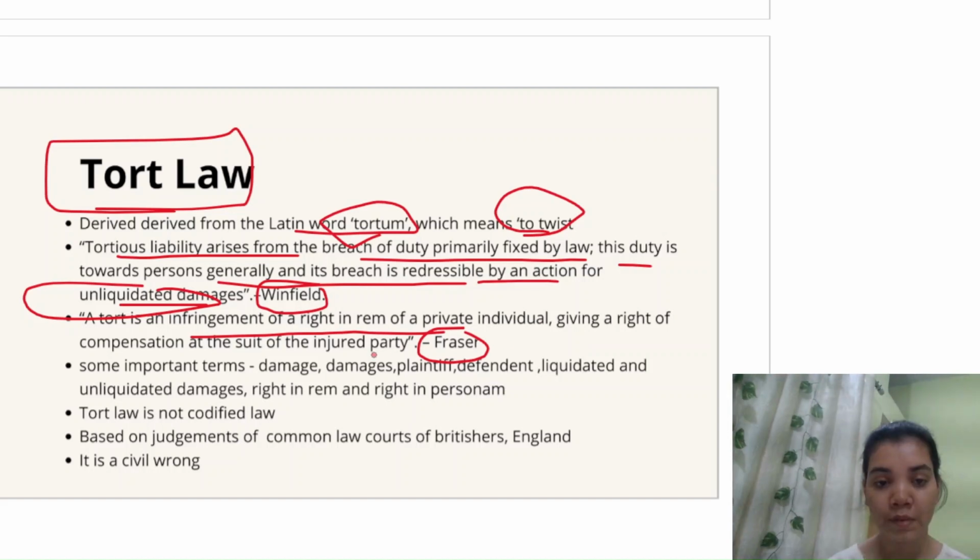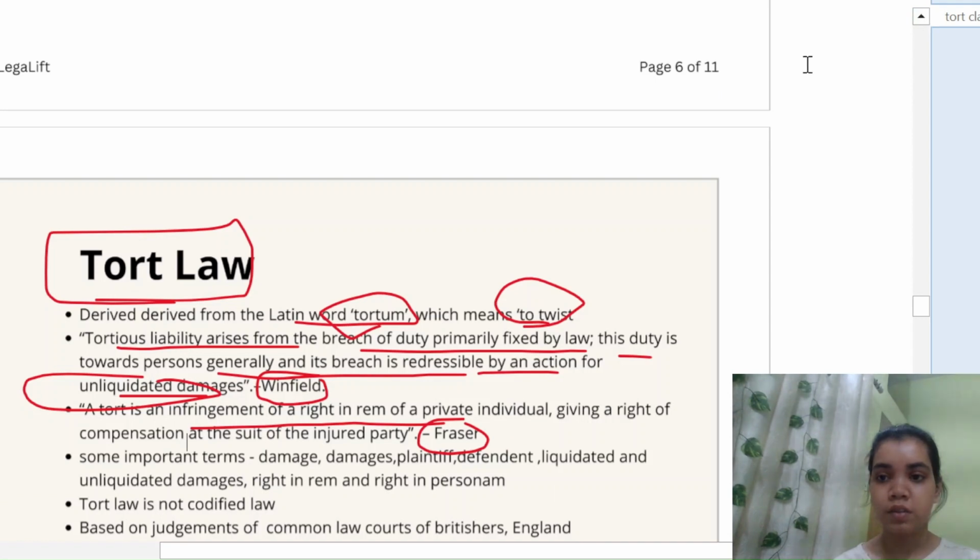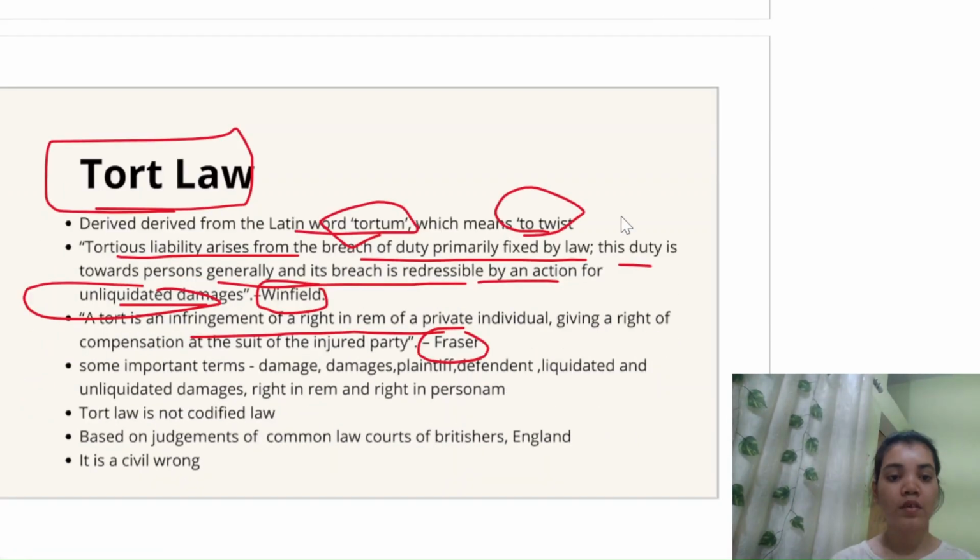Okay, so now explaining this. Some time back, I was searching for the exact meaning of the word liability to make you all understand. So liability means accountability. Like if you have borrowed money from someone, you are accountable to that person to return his money. And tortious liability means the accountability for committing a tort, which arises if there is a breach of duty.